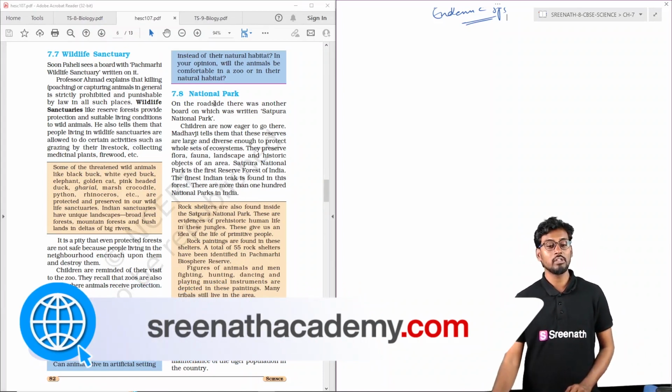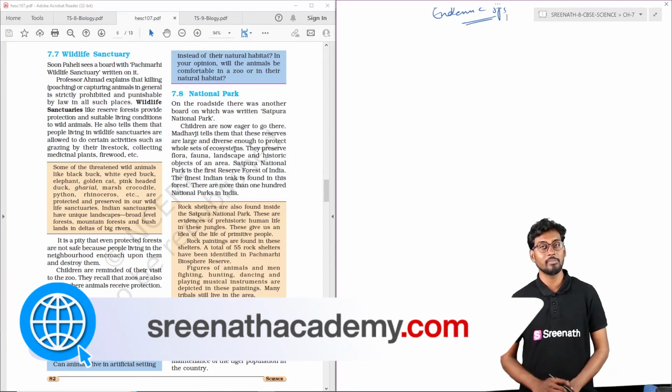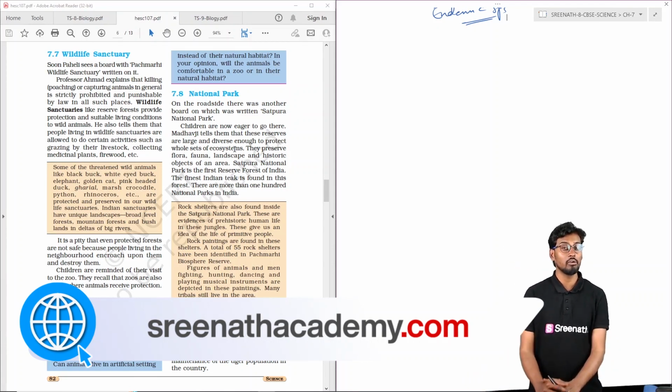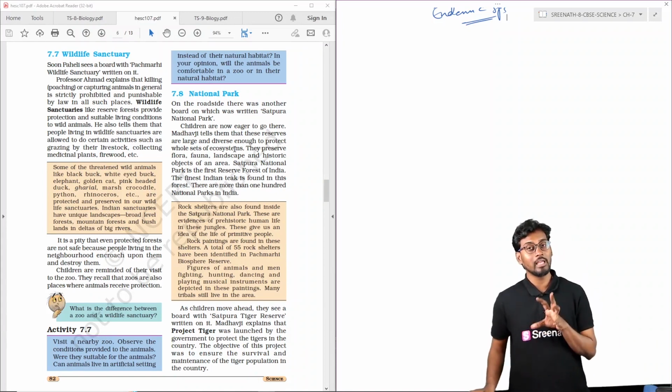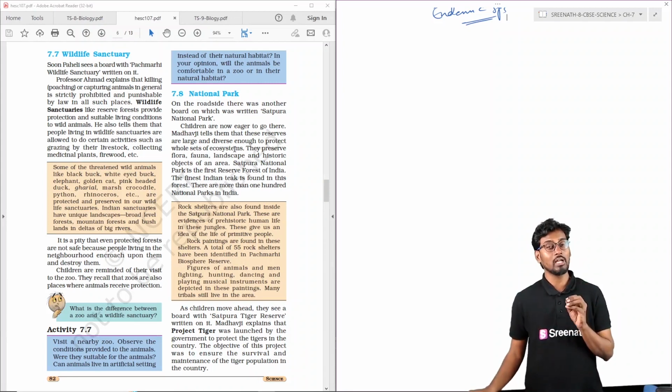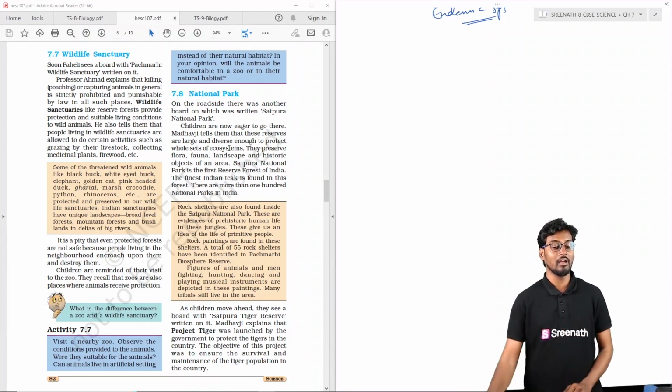Now we can talk about the national parks. National parks are equal to zoological parks, where selected animals from the wildlife are brought. They won't be tamed or domesticated, but they will be kept in a controlled environment, and their lifespan, food habits, entire behavior and animal husbandry will be studied. They will also be protected from enemies and kept in controlled conditions so that they can breed and increase the population.